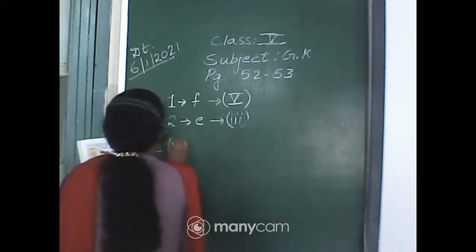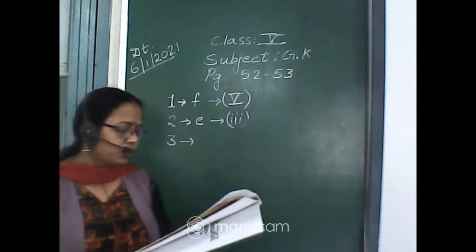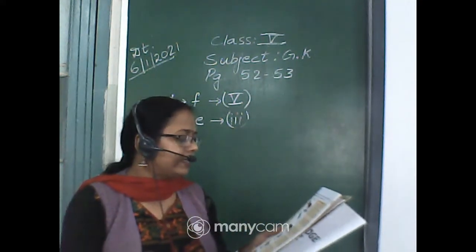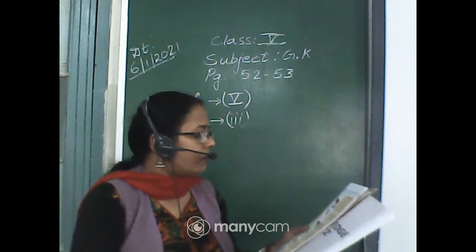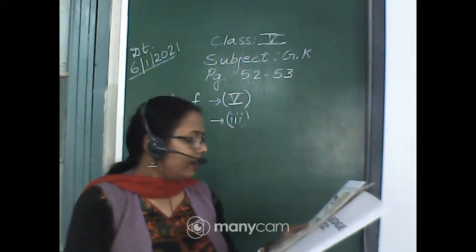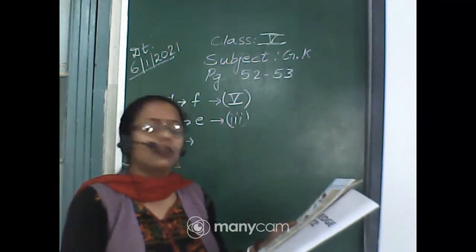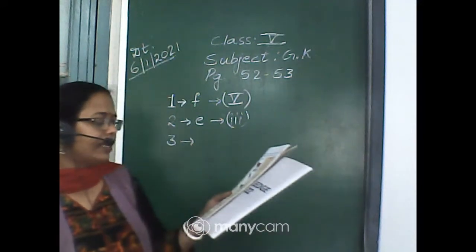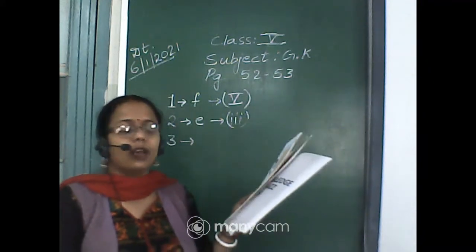Okay, now let us go for number 3. Number 3, we have dodo. Dodo's picture is D, this is the picture of dodo. And the description of dodo has been given on the 6th position. The great auk and dodo are both flightless birds. They had wings but they could not fly. Flightless birds found on the Mauritius island in the Indian Ocean. So they used to be found on Mauritius island.